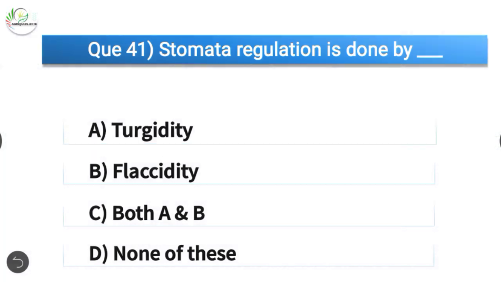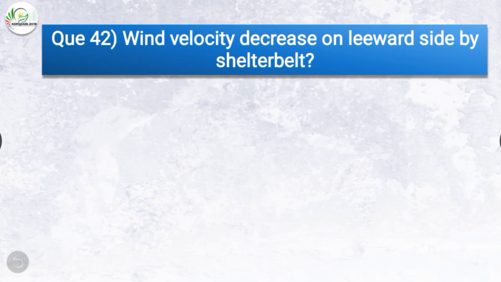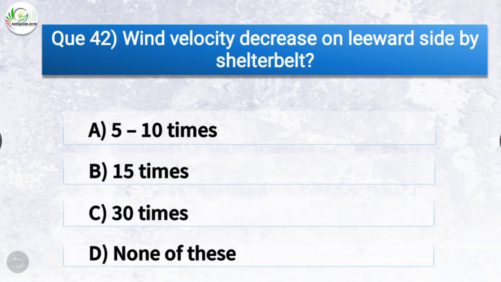Question number 42. Wind velocity decrease on leeward side by shelter belt. The options are 5 to 10 times, 15 times, 30 times, or none of these. The correct answer is option C, 30 times. So wind velocity decrease on leeward side by shelter belt 30 times.